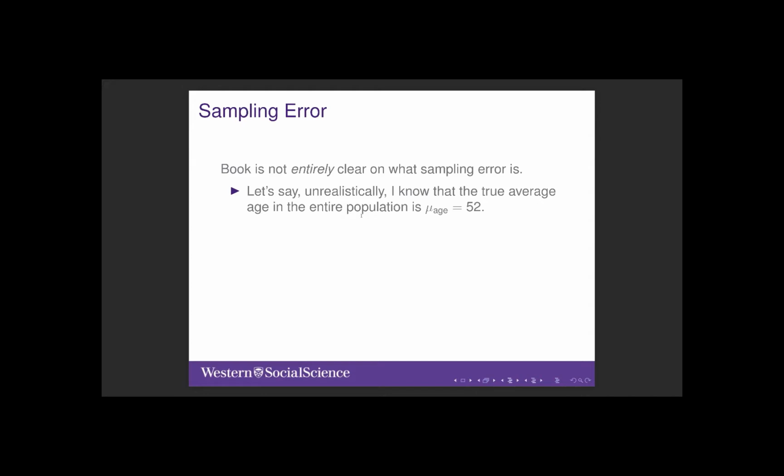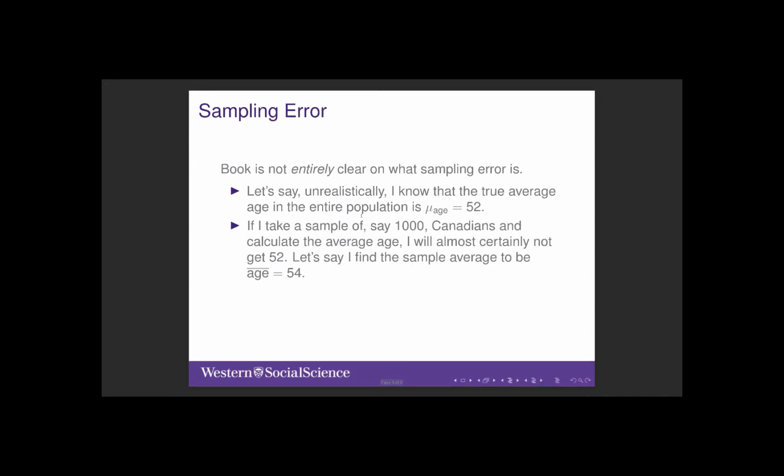For the sake of this example, imagine that we know the true population age is 52 in Canada. Let's say I take a sample of 1,000 Canadians and calculate the average. I almost certainly will not find that it is 52. Maybe I calculate the sample average to be 54. Sampling error is the difference between what I calculate in the sample and what the true population value is. Note, this is a theoretical idea because we rarely, if ever, know the true population value in real data problems.